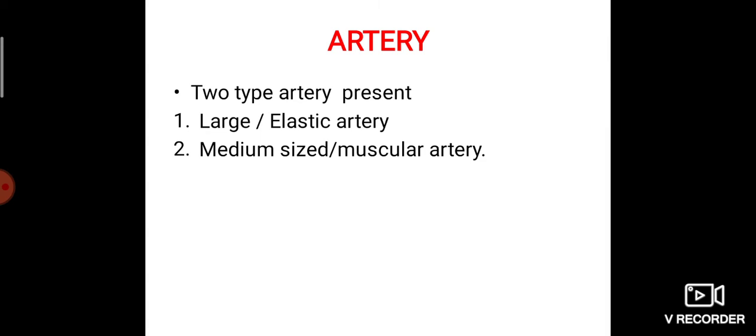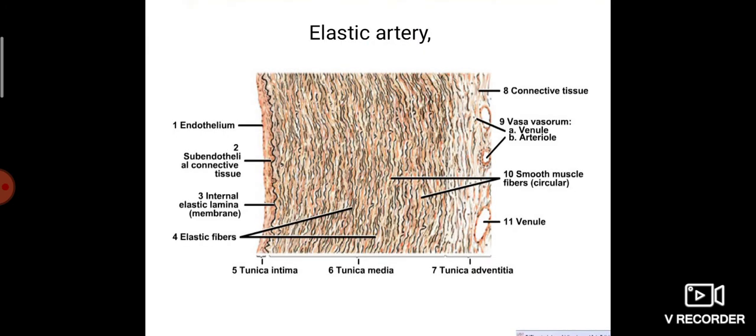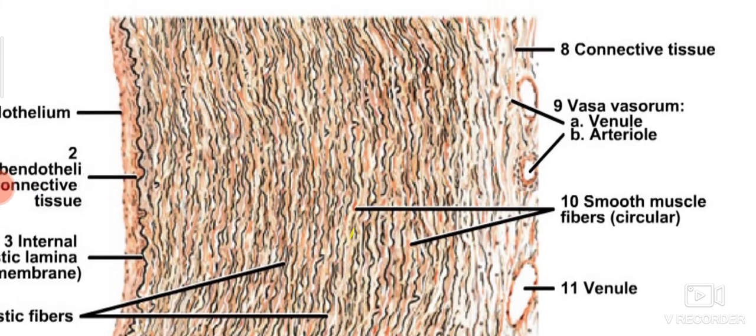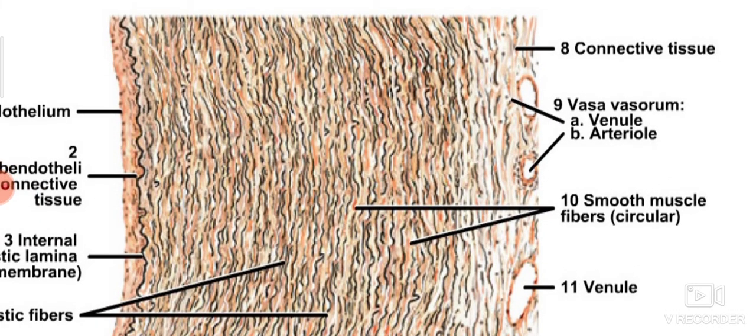There are two types of artery, large artery and medium-sized artery. Large arteries are otherwise called elastic arteries. Medium-sized arteries are called muscular arteries. And this is how an elastic artery appears under the microscope.